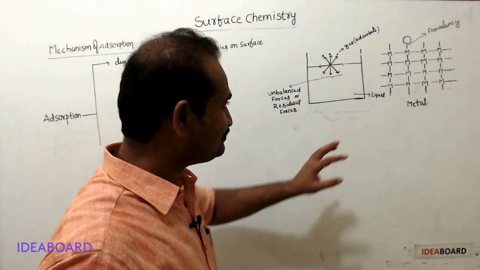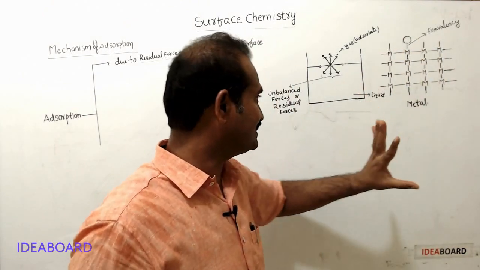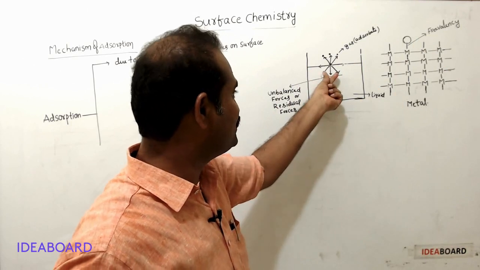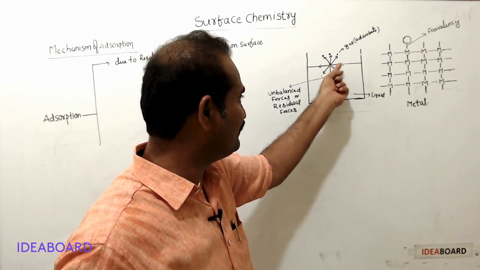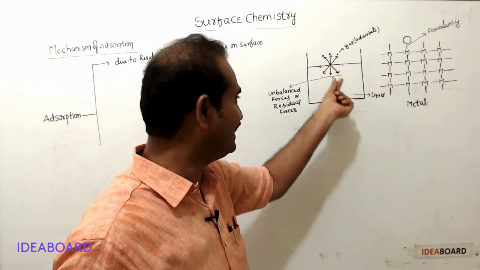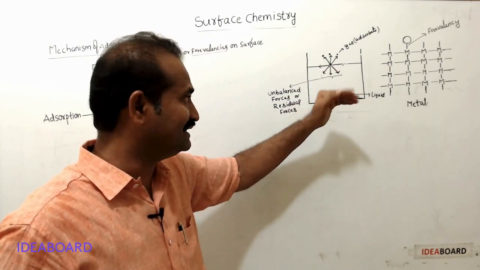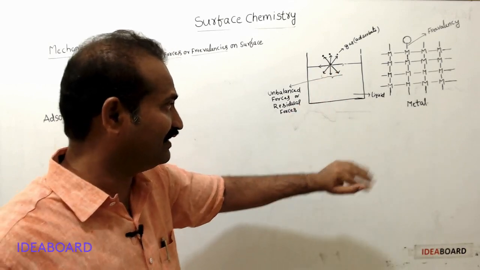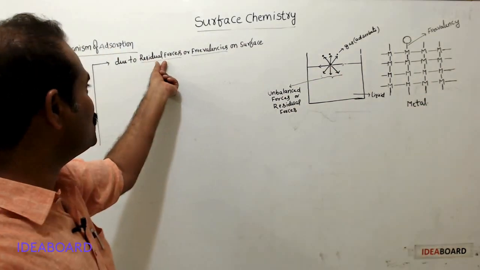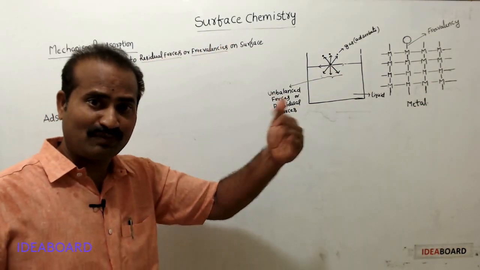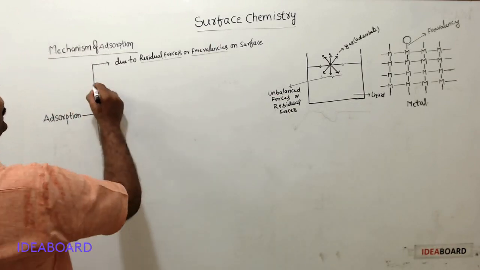Now we'll see, as surface increases, these free valencies also increase. As liquid surface increases, residual forces increase. See, this surface molecule has residual forces. Like this surface molecule, other surface molecules also have residual forces. These residual forces are responsible for adsorption. As surface increases, residual forces increase in case of liquid. In case of solids, free valencies increase. As surface increases, both residual forces and free valencies increase. Therefore, more adsorption takes place.